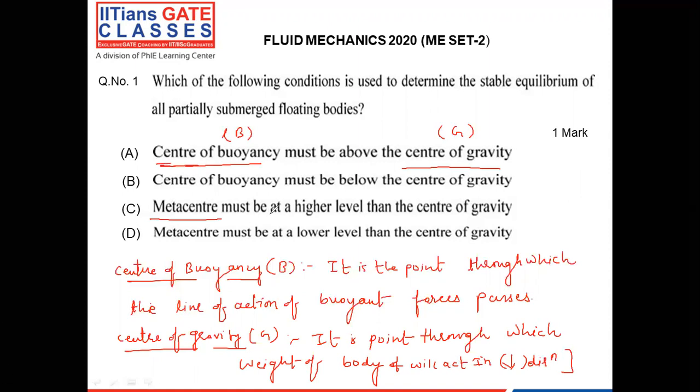Now, whenever a question comes regarding stability, we need to check the effect of disturbance. Then only can we understand the meaning of stability. Any body, if it is able to regain its original position after the disturbance, is said to be a stable body. Here we have two types of body: fully submerged bodies as well as partially submerged bodies, which are called floating bodies. So let me discuss one by one.